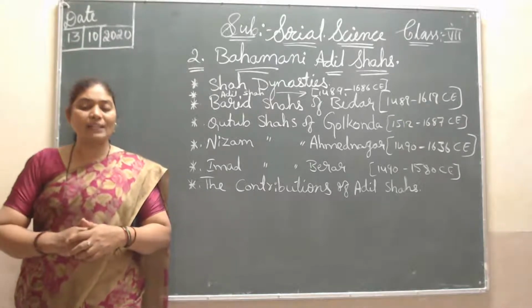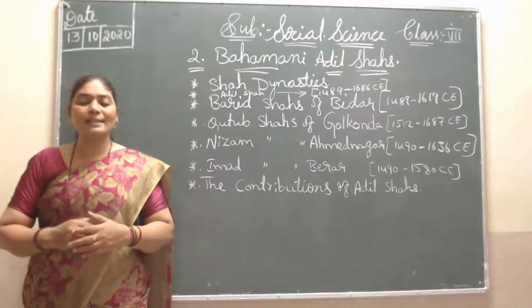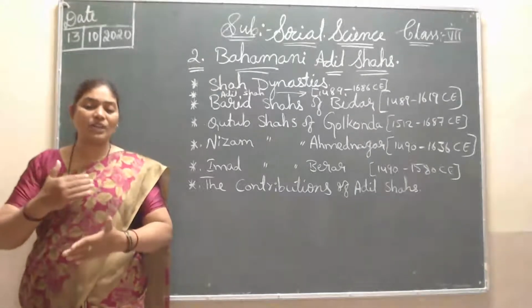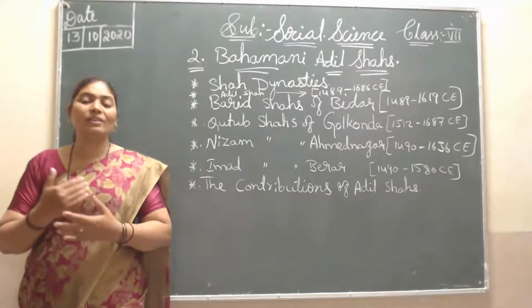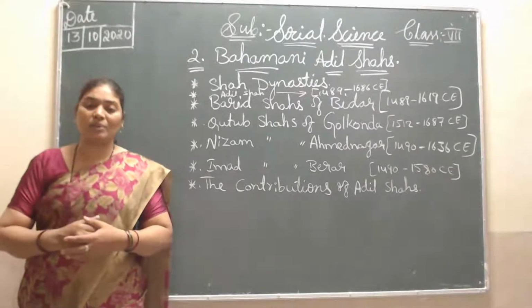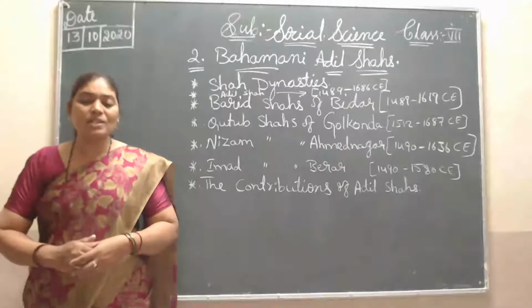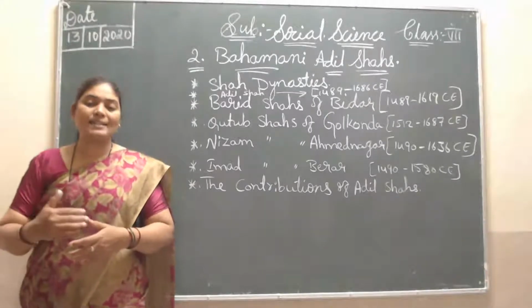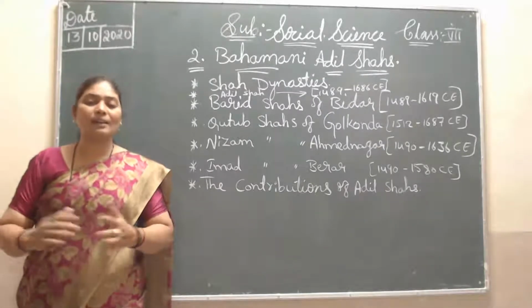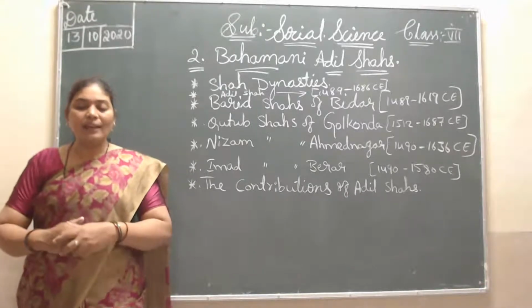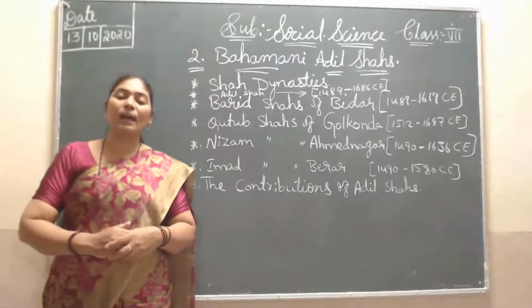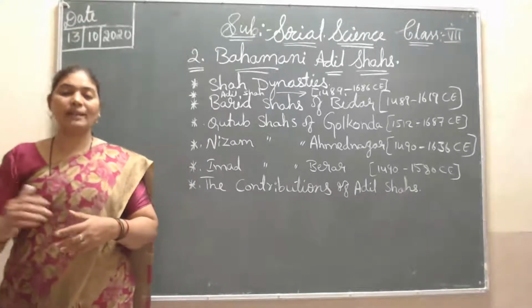He started the dynasty at Bijapur, now called Vijayapura, and declared himself an independent king. He is called a great king.